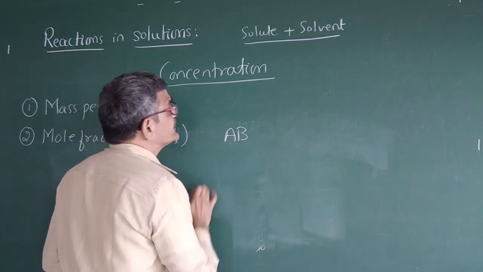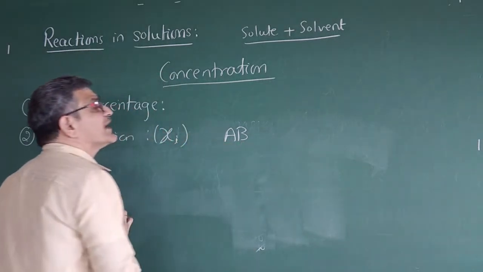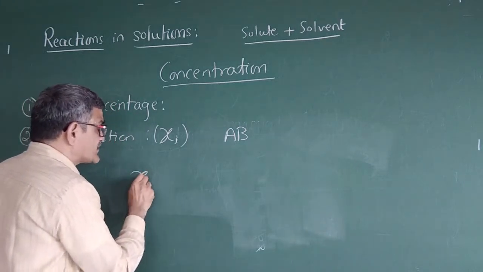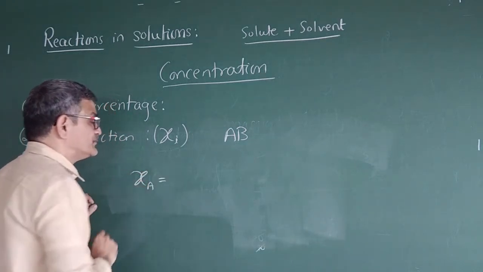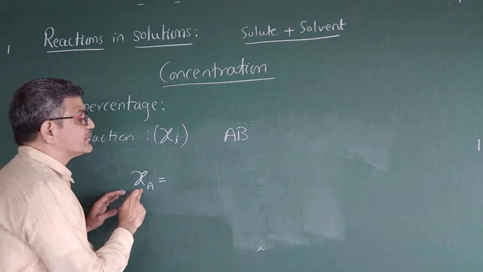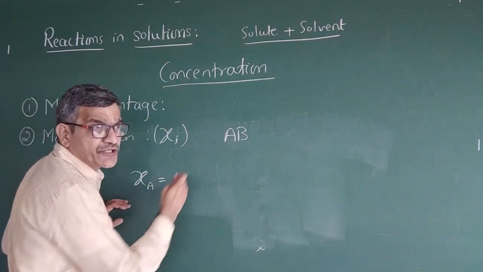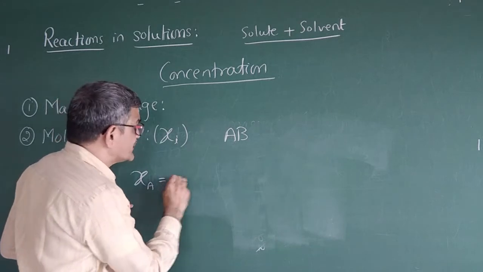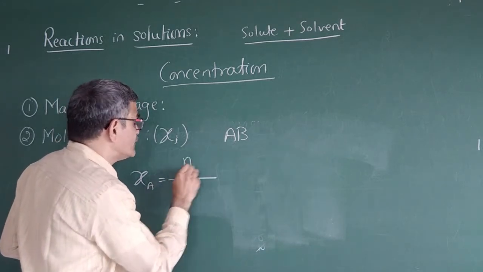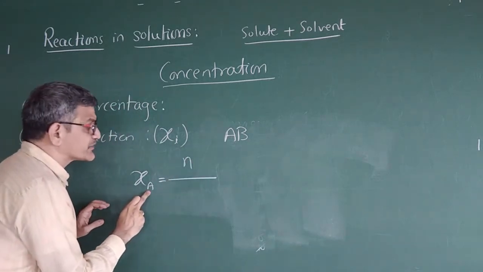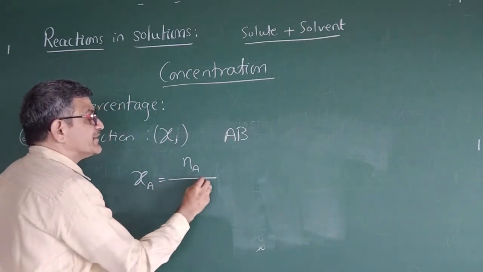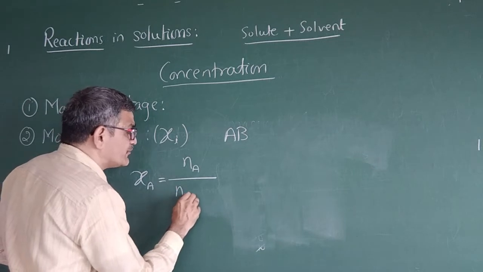So what is the mole fraction of A and of B? Mole fraction of A equals what? It is the ratio, one divided by another. Number of moles of that component divided by total number of moles.